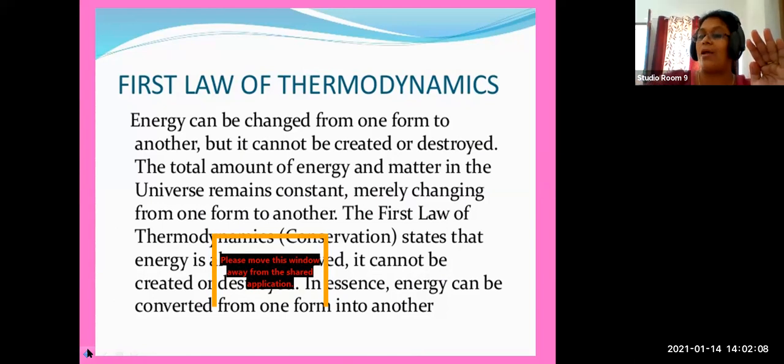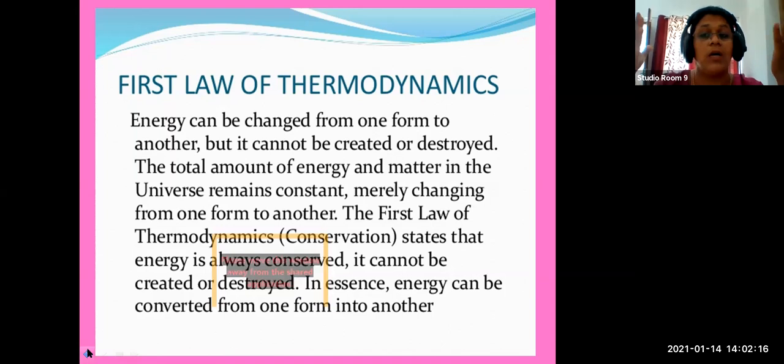But we are not feeling it because we are bound to the earth. The earth is in space, but we are bound to the earth. So what is happening around us in space, you are not aware of it. Whatever is happening in the universe, the total amount of energy and matter will remain constant. So that is the significance of the first law of thermodynamics.